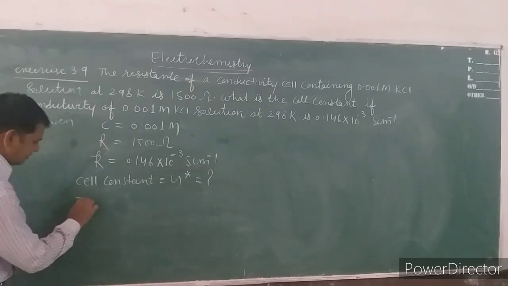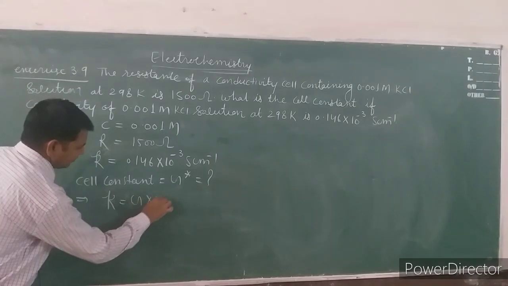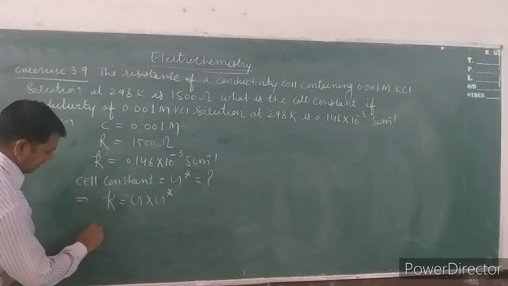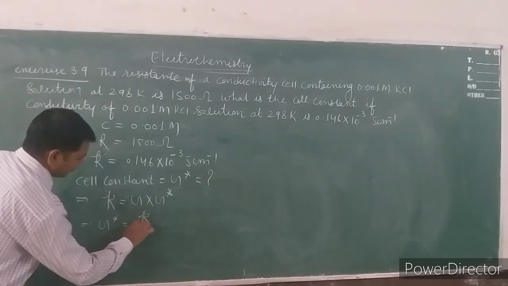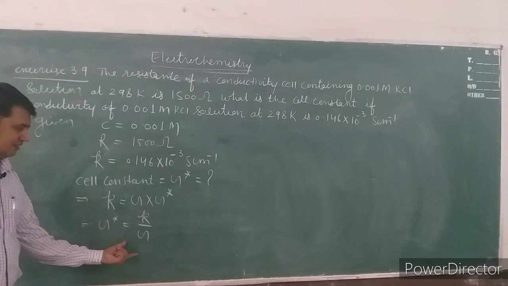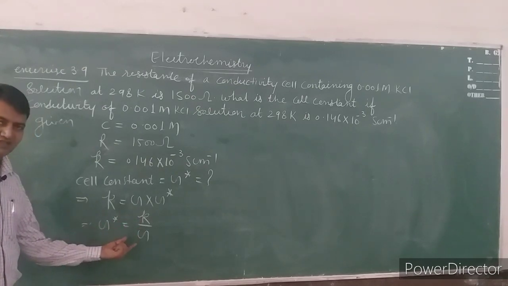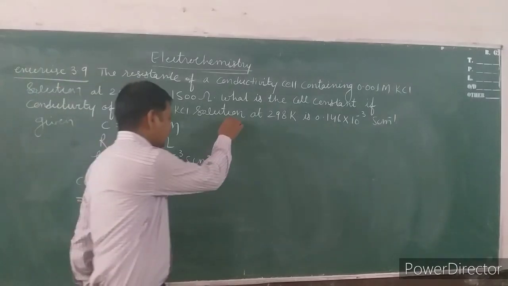Now conductivity has been given, resistance has been given, concentration has been given. We have to find out cell constant. We know very well that kappa is equal to conductance into cell constant, and cell constant will be equal to kappa upon G, conductivity upon conductance. Conductivity value we have with us, but we do not have the value of conductance, but we have the value of resistance.